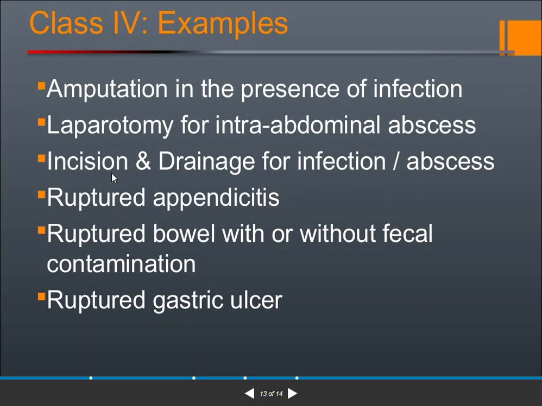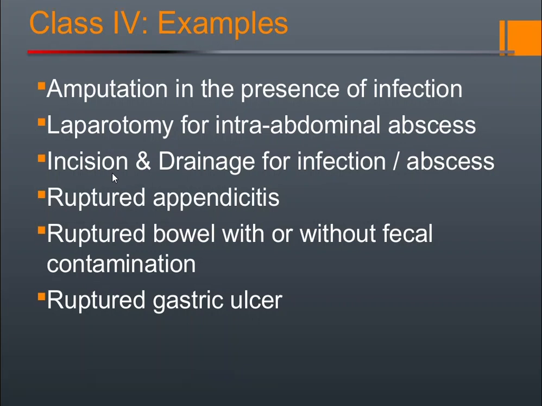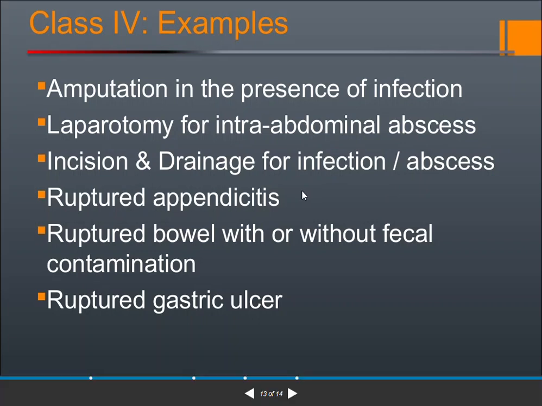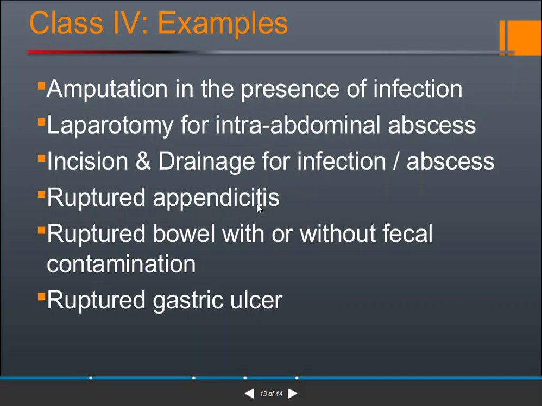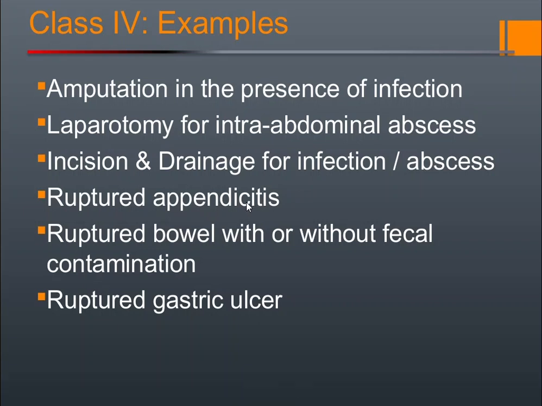Incision is a small cut made over the skin, and drainage is when the fluid or pus which has accumulated is removed. It is shortly written as I and D, incision and drainage, for any infection or abscess. Next, ruptured appendicitis: if the appendix is ruptured, it comes under a dirty wound.